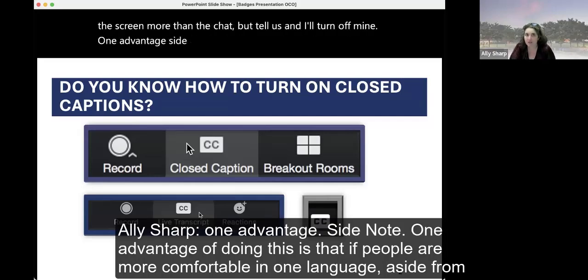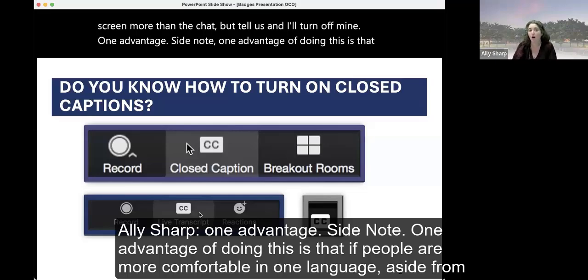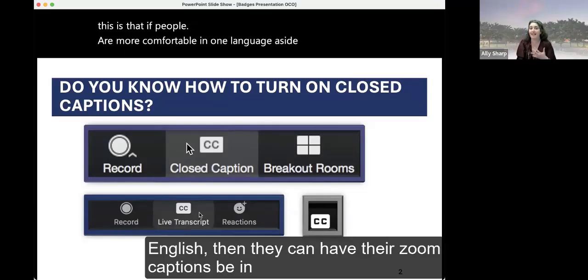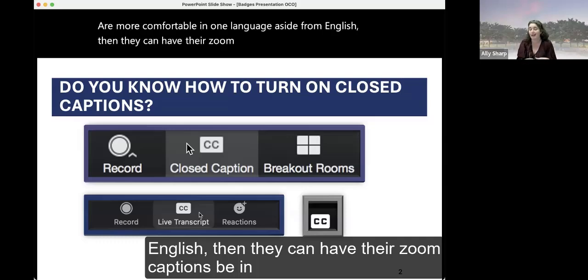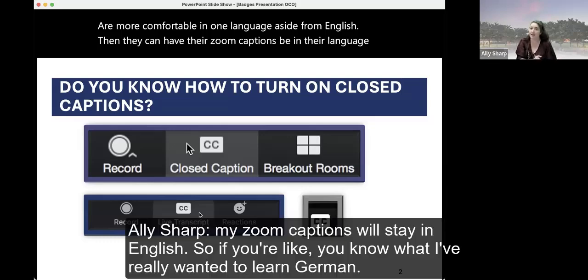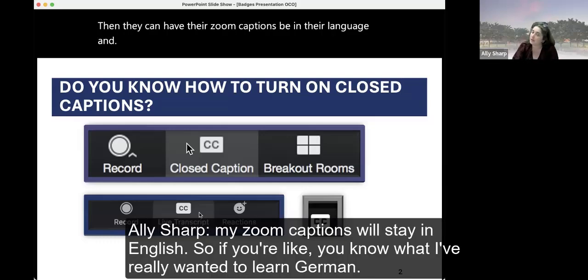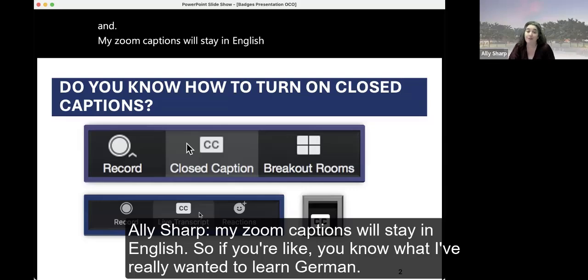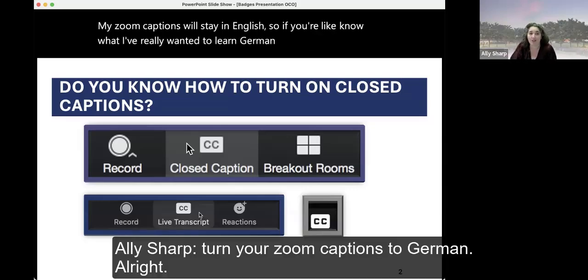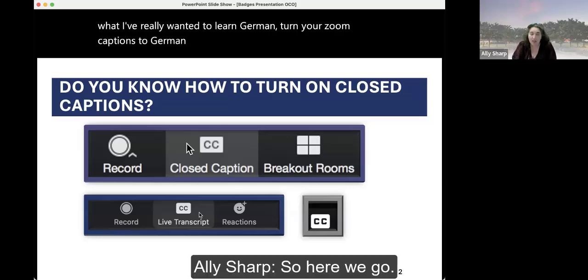Side note, one advantage of doing this is that if people are more comfortable in one language aside from English, then they can have their Zoom captions be in their language, and my Zoom captions will stay in English. So if you're like, you know what, I've really wanted to learn German, turn your Zoom captions to German. All right, so here we go.